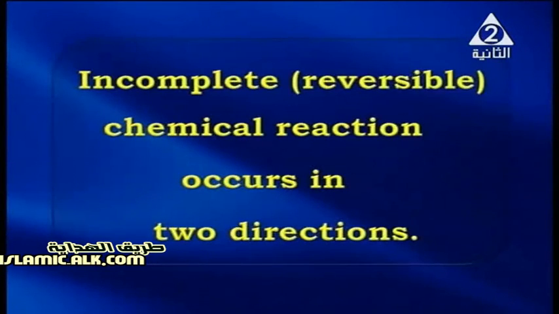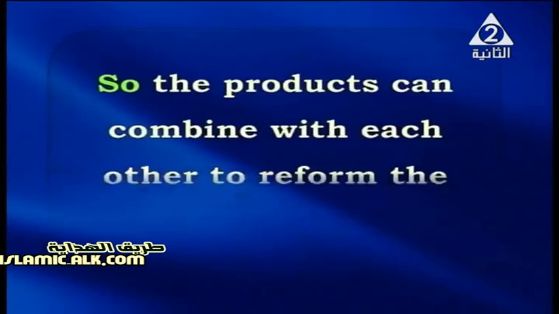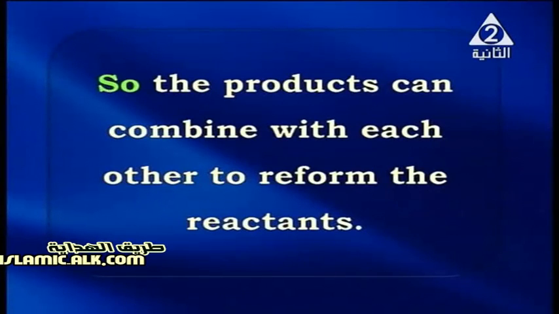Incomplete or reversible chemical reaction occurs in two directions. We have to say because both the reactants and the products are found in the medium of the reaction. That's why the products can combine with each other to reform the reactants again.